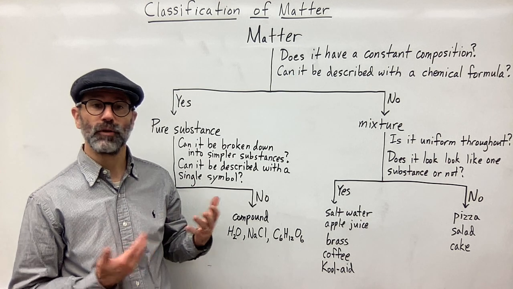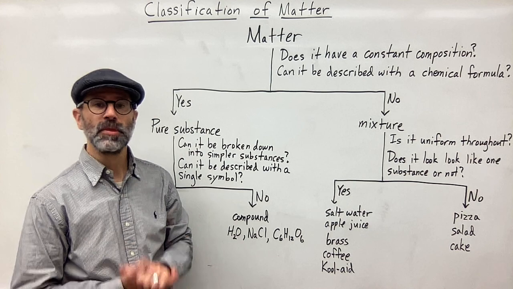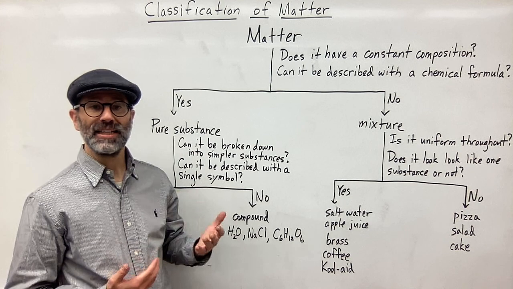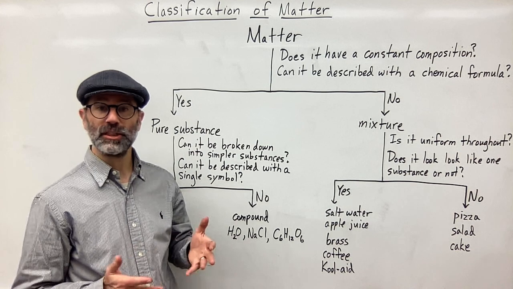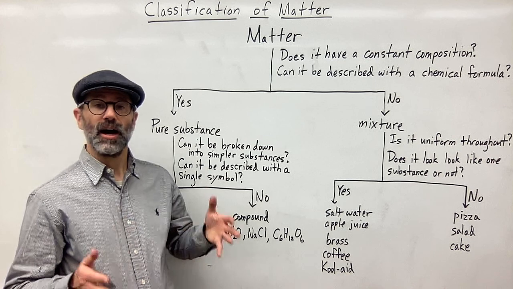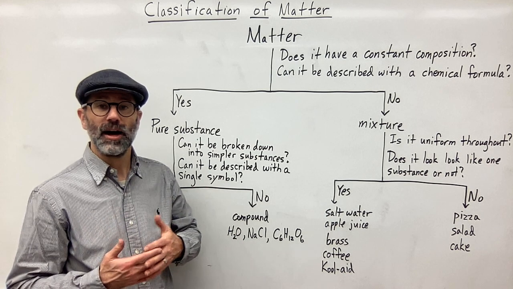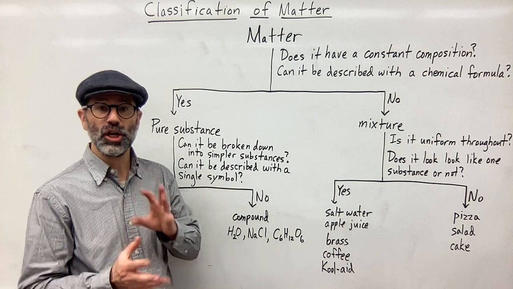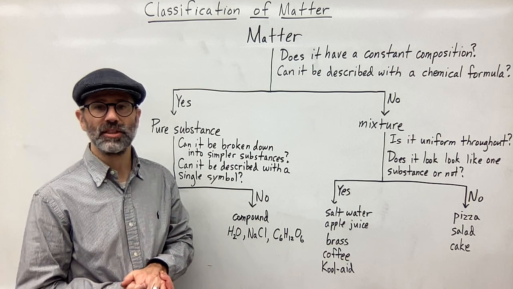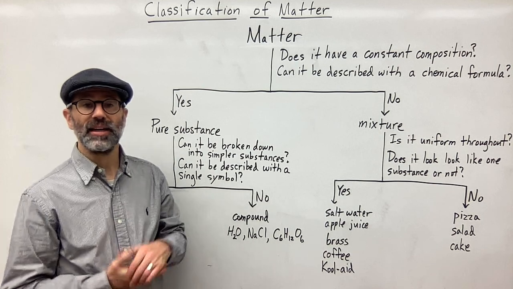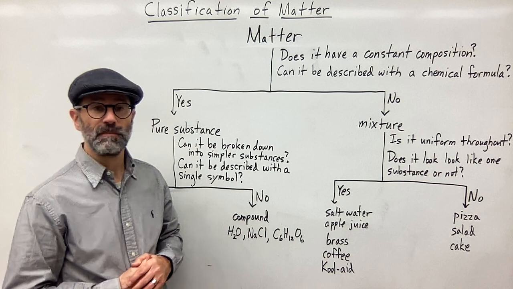Those are two different questions that are getting to the same thing. So if yes, it does have a constant composition, meaning that what the substance is made out of doesn't change, the ratio or the amounts of those substances don't change, then you have a pure substance, right?